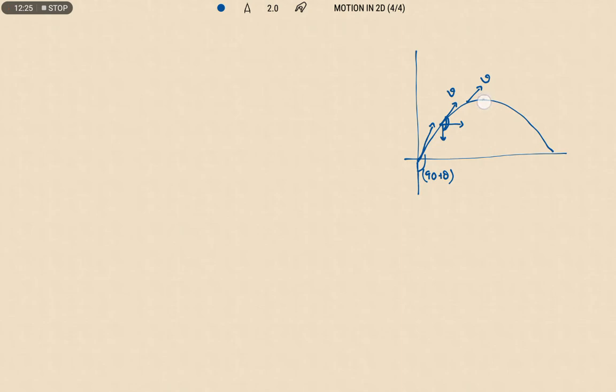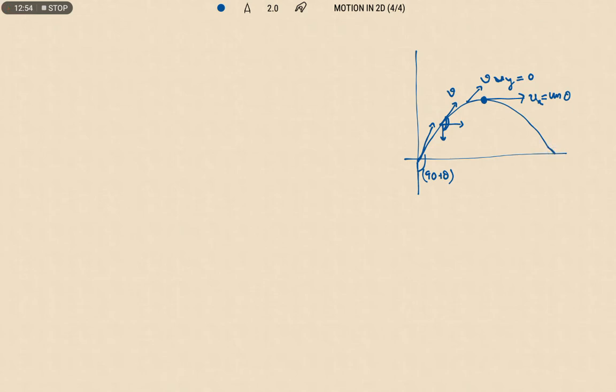When it reaches the highest point, the angle between velocity vector and acceleration changes, and ux is equal to u cos theta. Here one more important point: when the object reaches the highest point, its vertical velocity becomes 0. That means its vertical velocity uy becomes 0. Generally we think that when the object reaches the highest point, its total velocity is 0.